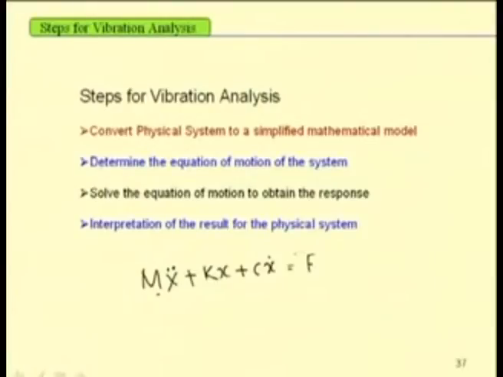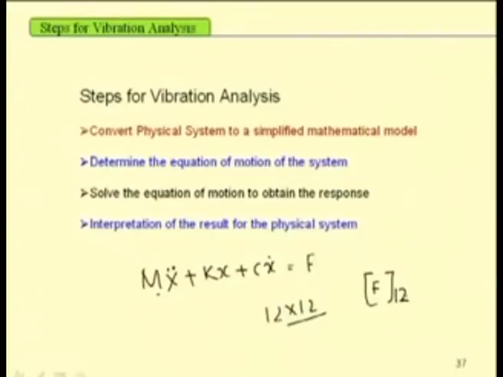So, f is a vector and x is a vector. In case of multi degree of freedom system, one has to solve this. If this is an n degree of freedom system, for example, one can take a 12-story building. In that case, one can write this M matrix as a 12 by 12 matrix. Similarly, the stiffness and damping matrices can be written with 12 by 12 elements, and the force vector F will contain 12 components.